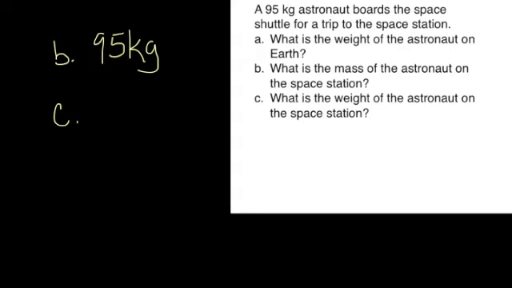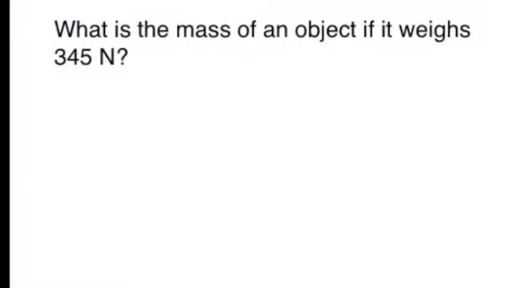Part C asks about the weight of the astronaut on the space station. Since weight depends on gravity and there's no gravity on the space station, the weight of the astronaut will be 0. Let's look at the next example.